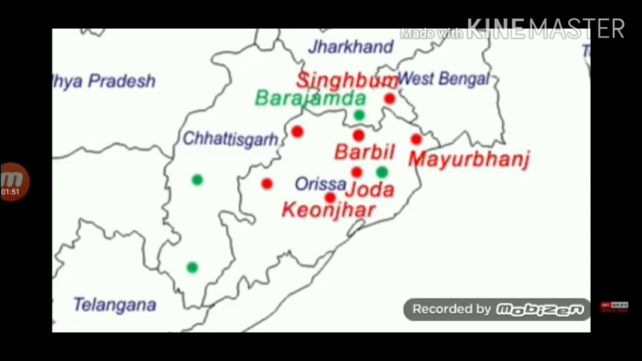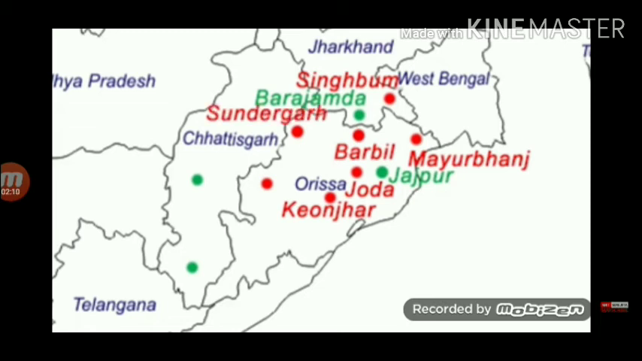Number 4, Kendujhar or Keonjhar. The Orissa School of Mining Engineering is located here, and it has many iron ore mines. Number 5, Jajpur. Jajpur is a district and is very close to the Bay of Bengal. Again, this region is rich in iron ore deposits.